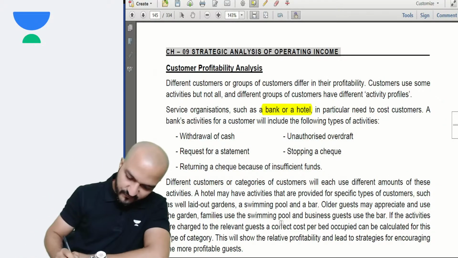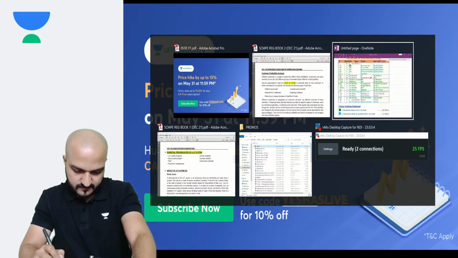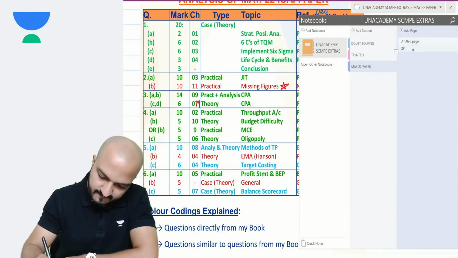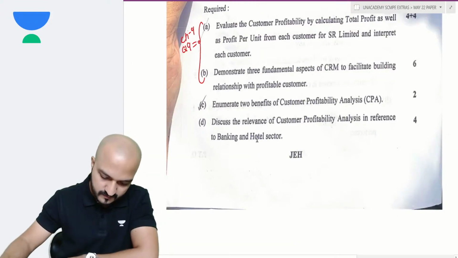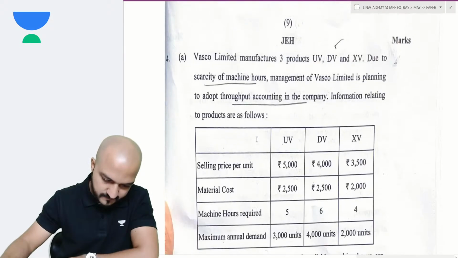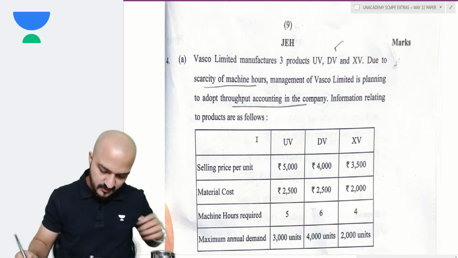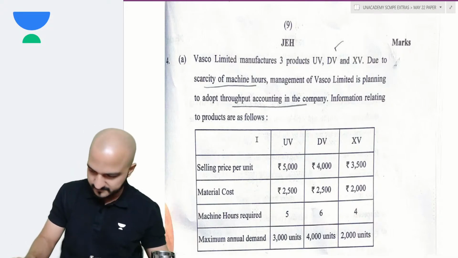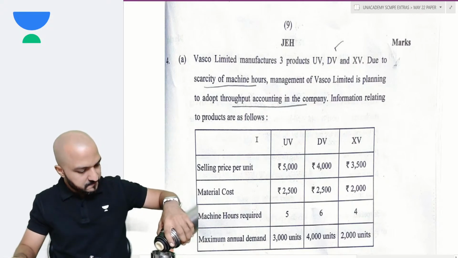Going further, next question number 4. Just a moment. Any questions till now? Any questions still here?